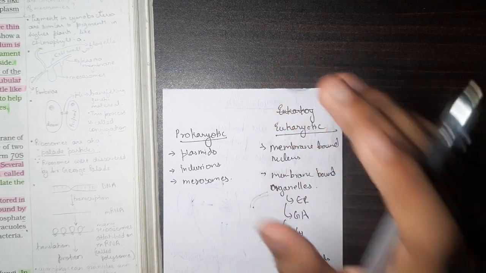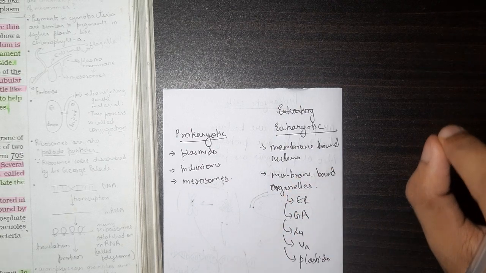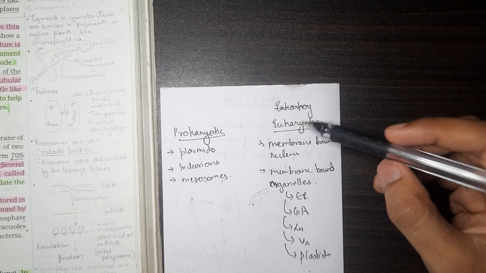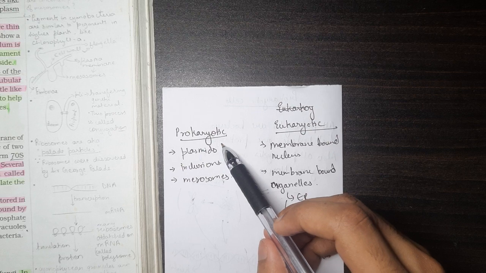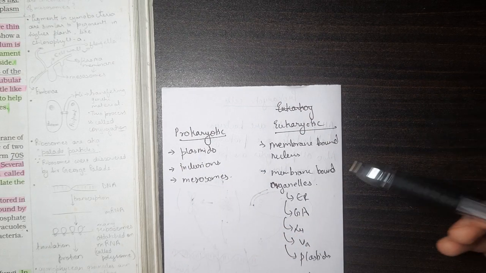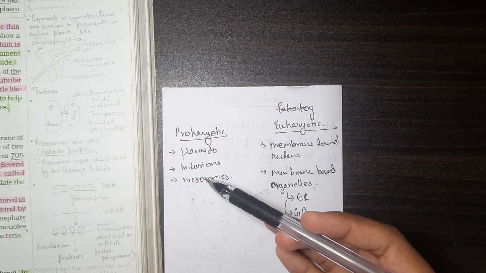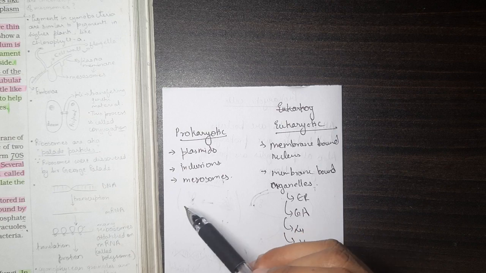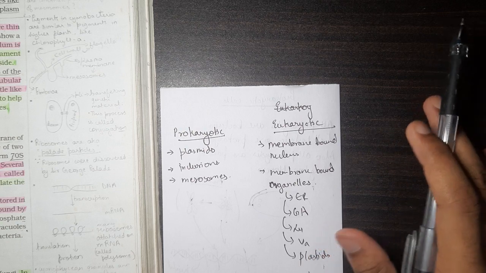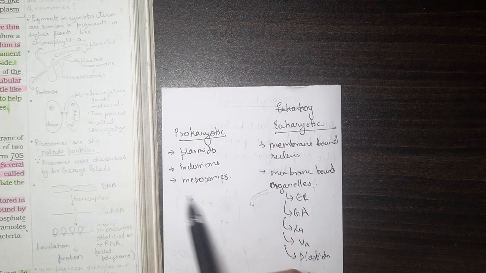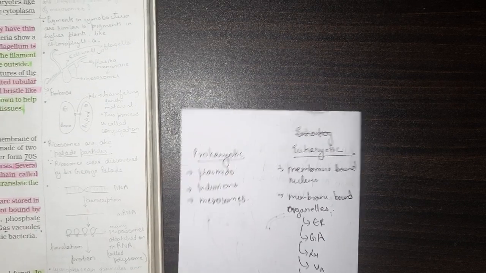Anything less than a cell is not living, and a cell can perform independent functions of life. Now, prokaryotic cells don't have any membrane bound organelles, which are the things performing the essential functions of life in eukaryotic cells. But prokaryotic cells are also living, right? So even in them, something must be performing the essential functions of life. Majorly, mesosomes are the ones performing the essential functions of life in prokaryotic cells.